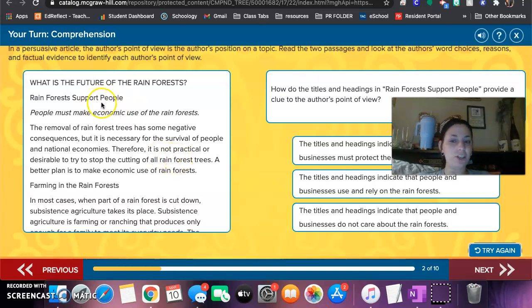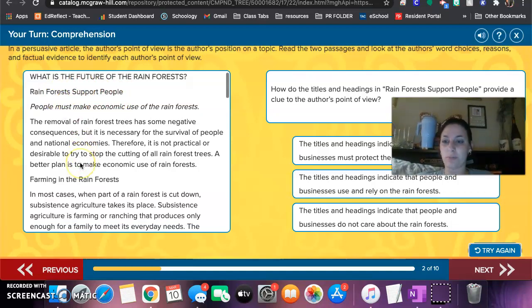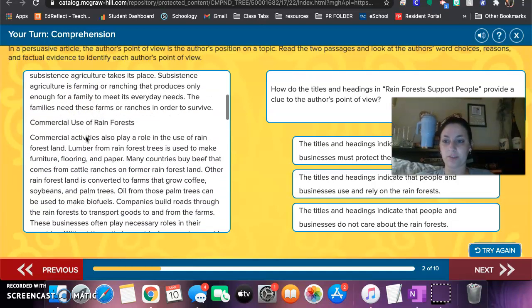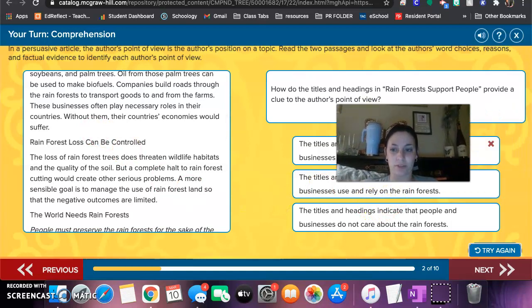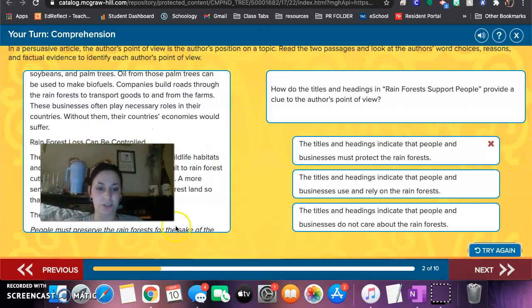So now I need to look at these headings. I'm so embarrassed. Okay, so not really. I'm not embarrassed. Everybody does this. It's totally natural. So: rainforests support people, farming in the rainforest, commercial use of rainforests. So I think I have a pretty good idea that if I'm looking at the first point of view, the best option that's going to work is that they indicate that people and businesses use and rely on the rainforests.